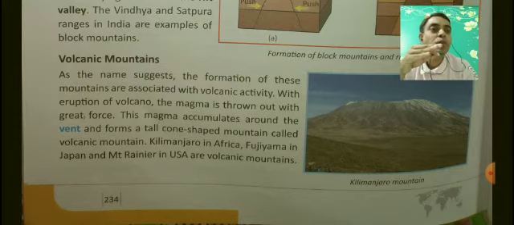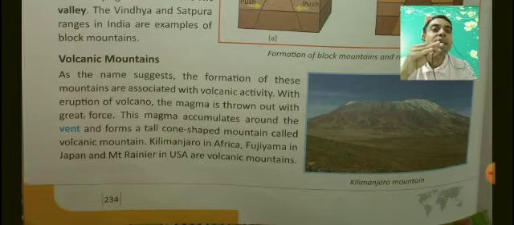Volcanic, molten lava. As the name suggests, the formation of these mountains is associated with volcanic activity. With the eruption of a volcano, the magma or the molten lava is thrown out with great force. This molten lava or magma accumulates around the vent, meaning the opening, and forms a tall cone shaped mountain called a volcanic mountain. Examples are Kilimanjaro in Africa, Fujiyama in Japan, and Mount Rainier in USA.